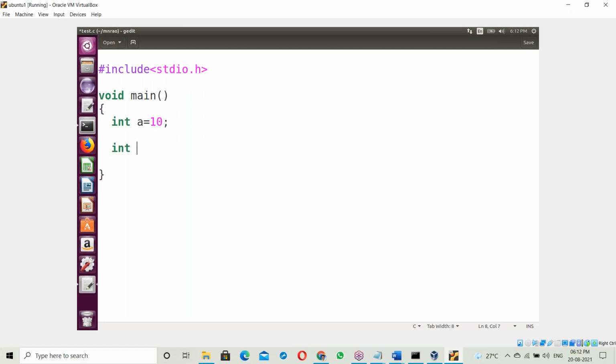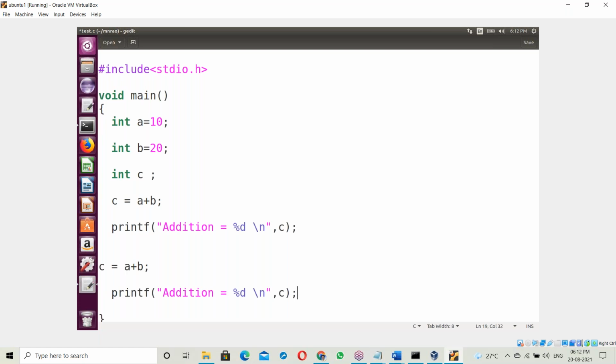Int b is equal to 20. Okay. Next, int c. C equal to a plus b. Next, printf, addition value is equal to percent d slash n comma c, displaying the c value, the addition value after addition.